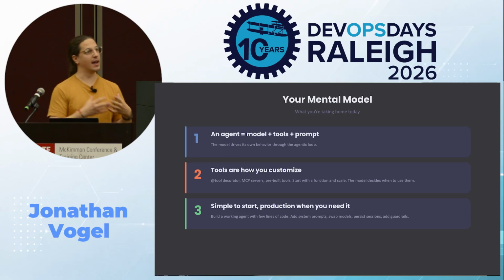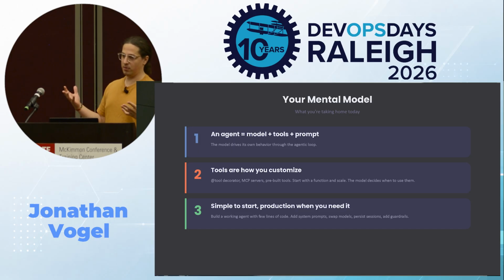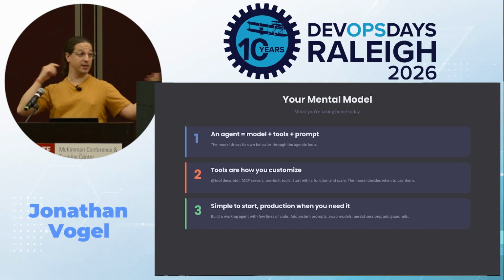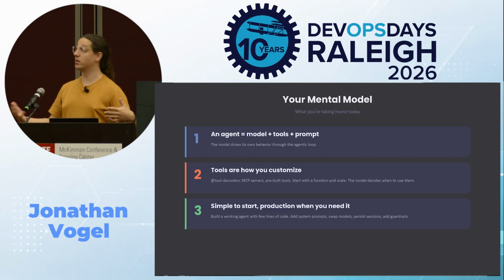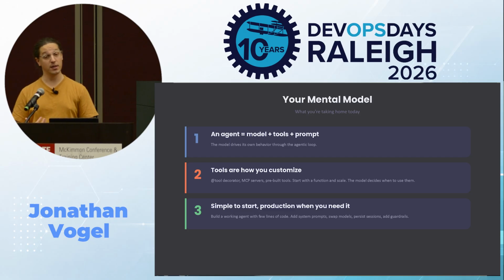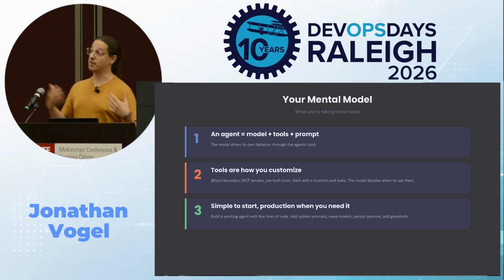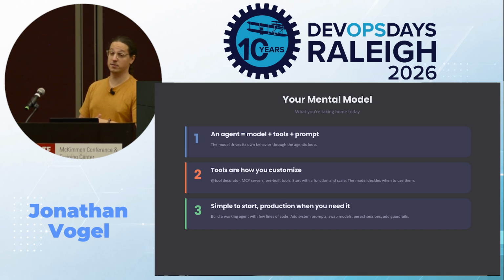Two, tools are how you customize. As you saw me use the @tool decorator in my Python function, prime example. MCP servers as well, right? You can throw in MCP, you can use the pre-built tools as you saw in the demo. Start with one function and then scale from there. Let the model decide when to use the tools.